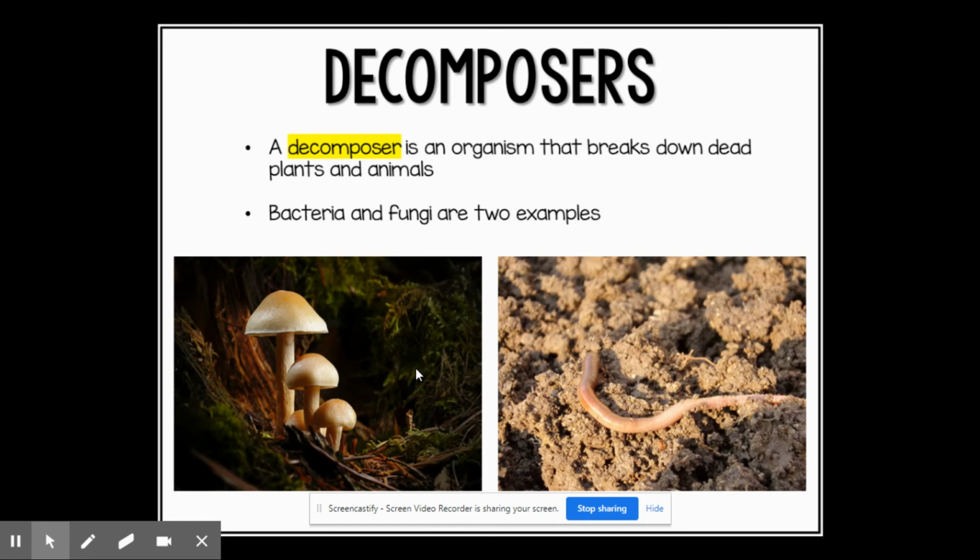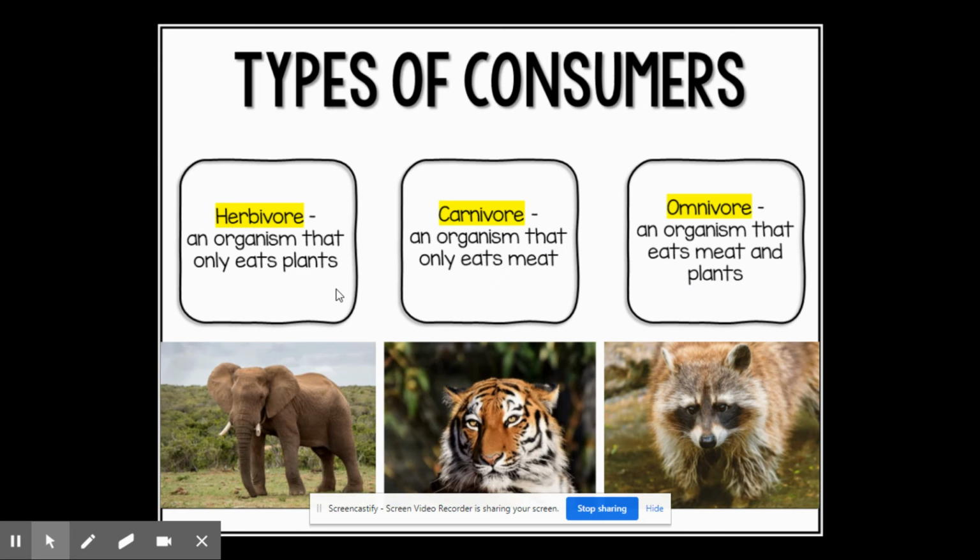Okay, then we have a third type. It's called a decomposer. They actually end food chains. Okay, we'll talk again about that later. A decomposer is an organism that breaks down dead plants and animals. Some examples are bacteria and fungi.